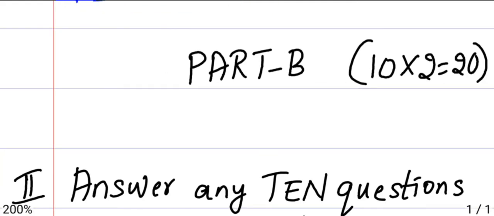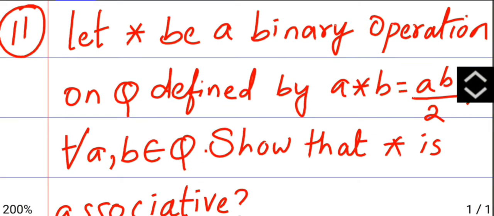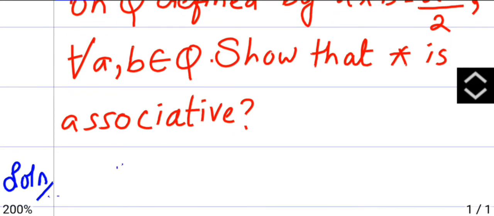Part B, 10 questions of 2 marks each. Answer any 10 questions. So question number 1, that is the 11th question: Let star be a binary operation on Q defined by A star B is AB by 2 for all A, B belongs to Q. Show that star is associative. Now you have to check with the formula they have given you.